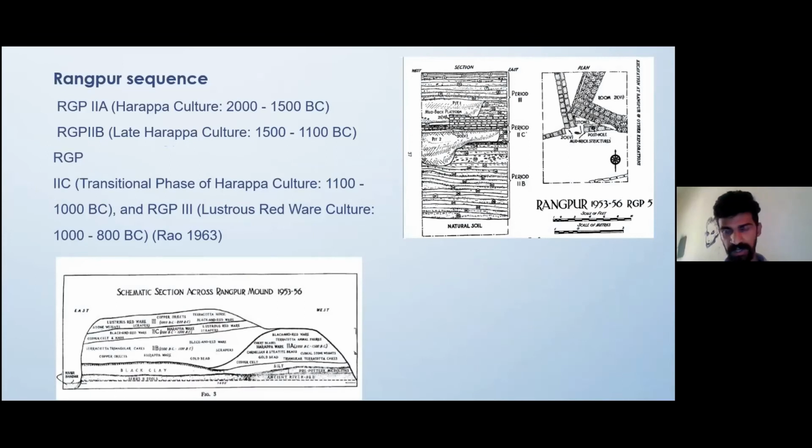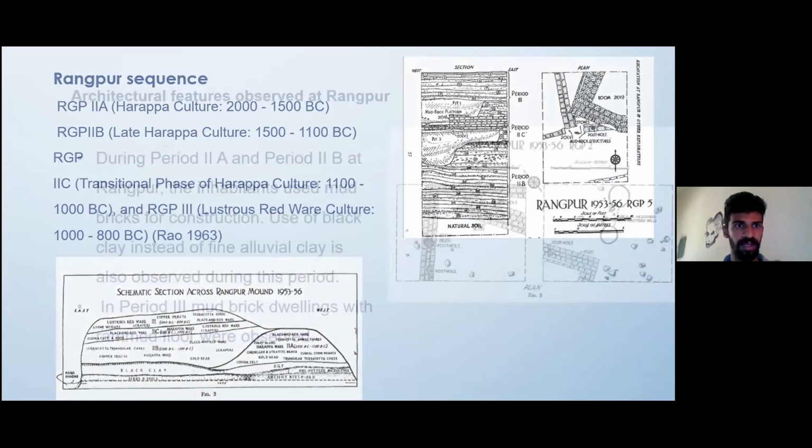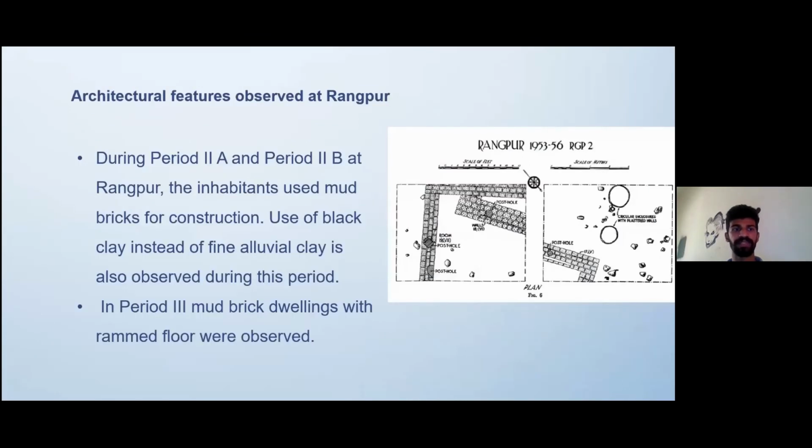Rangpur is a site where we can notice the mature Harappan to late Harappan transition. Next slide. The architectural features can be observed during period 2A and period 2B at Rangpur. The inhabitants used mud brick for construction. Use of black clay instead of fine alluvial clay is also observed during this period.